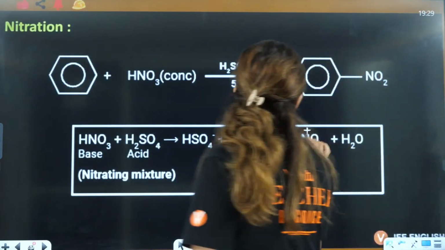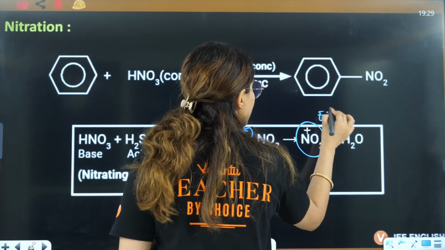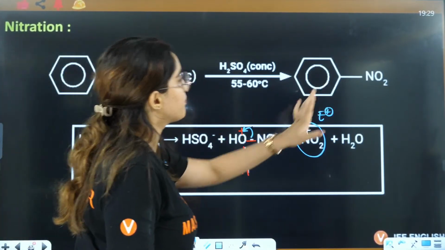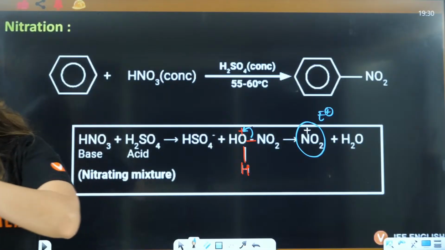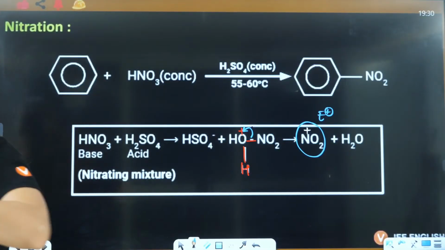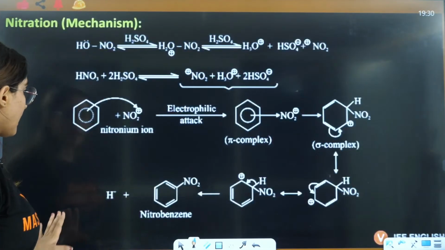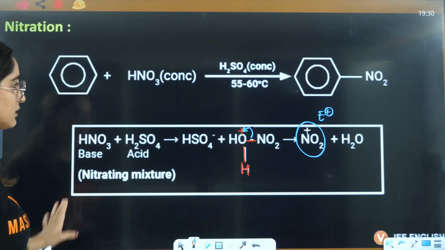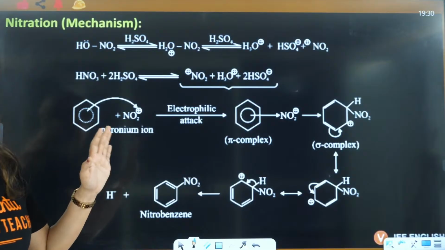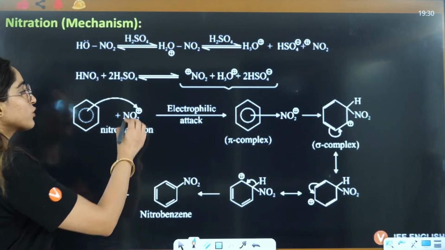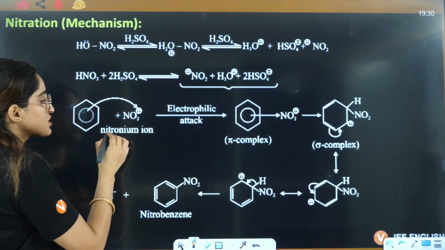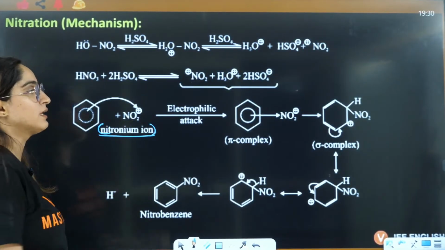This is the electrophile that is generated, that is going to get attached to the benzene ring. Everybody clear, right? This mixture is called the nitrating mixture. This particular mechanism is the same that we did before. There I wrote E positive, here we are writing NO2 positive, which is called the nitronium ion, right?